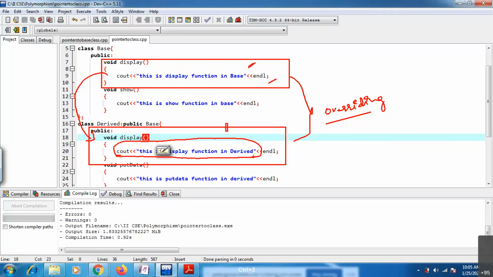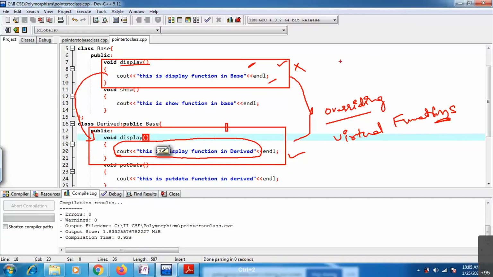Same function name with the same number of parameters, so if you are creating an object for the derived class, it will always execute this particular function only. This base class function does not execute. If you want to execute this particular function, we have the concept called virtual function. That we will see later, but understand the concept here of how you are overriding your functions, with the same function name and the same number of parameters.